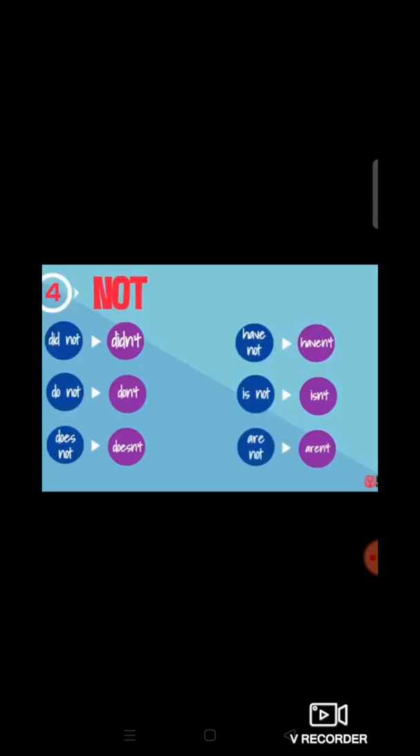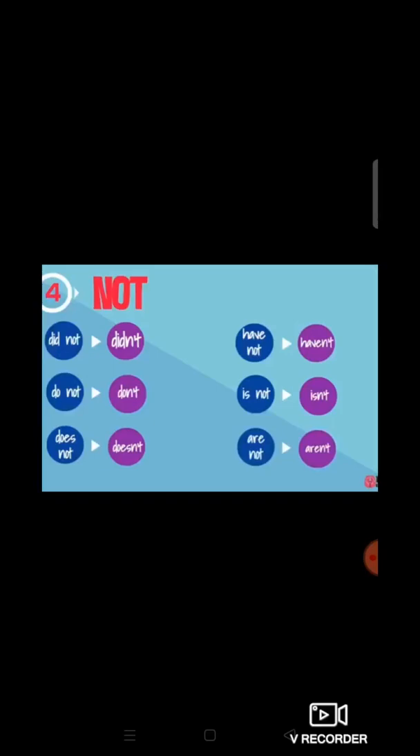So students, now here, as you can see, we are going to use the word not in short, right? If it is written did not, how do we use it in short? Students, we have to write did, and apostrophe T, which means didn't. We have to remove the letter O. In the place of O, we are going to use an apostrophe, right? So here, did not, the answer will be didn't.